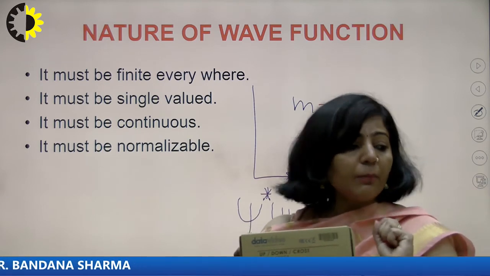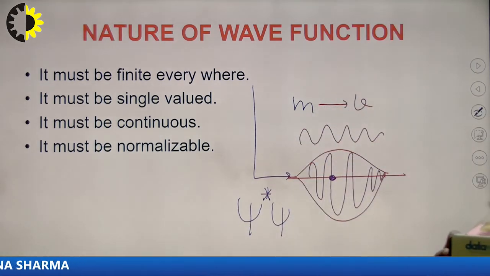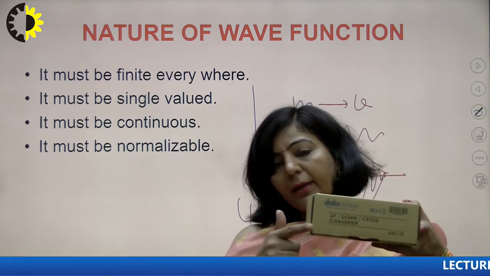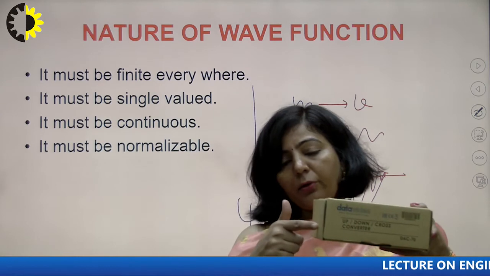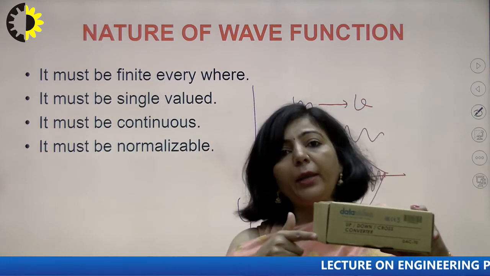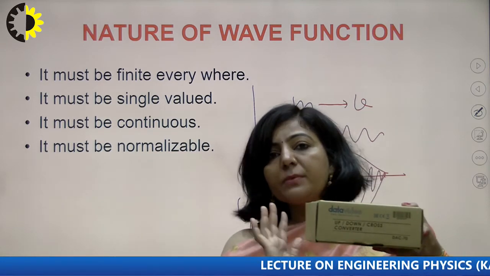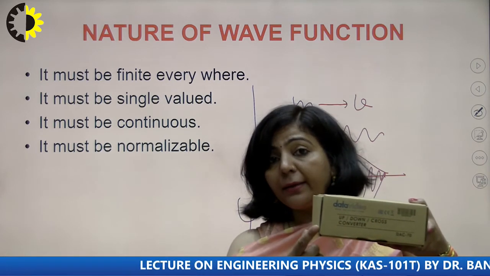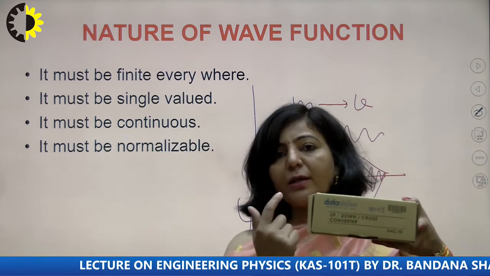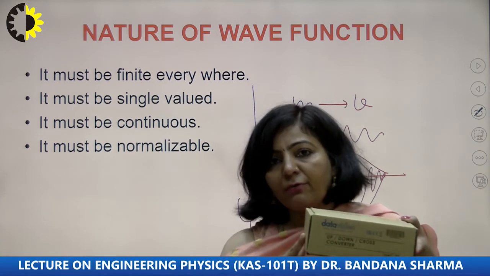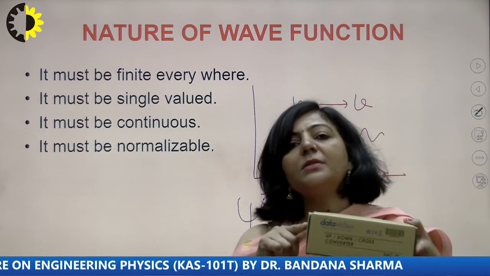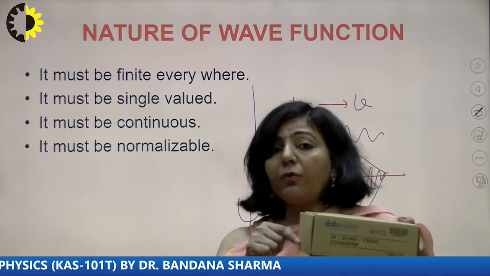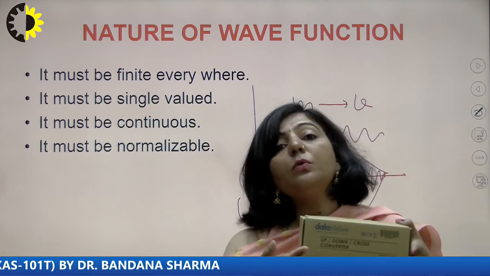So now the meaning of continuity at this point is here. When the particle is approaching this barrier, over this boundary the wave function should have the same value. Suppose I say it is x equal to a. At this point, the wave function of this region as well as the wave function of the other region should have the same value. If the wave function in this region is psi 1 and in the next region is psi 2, then at this point over the boundary, psi 1 must be equal to psi 2.